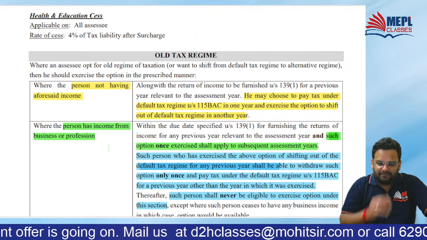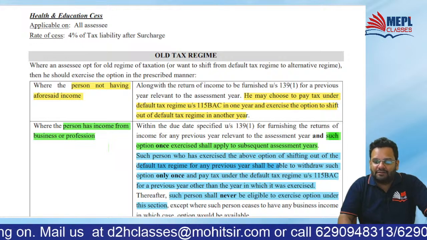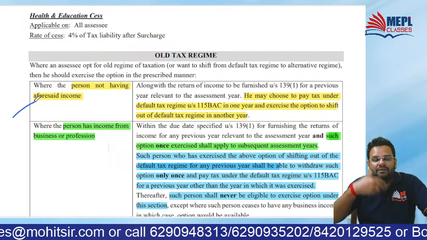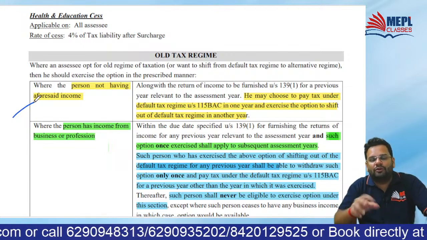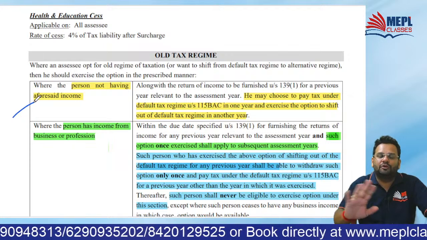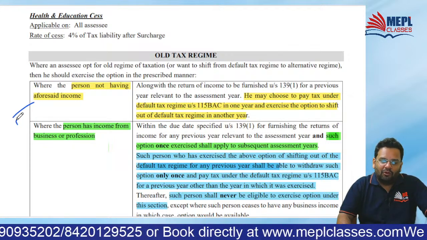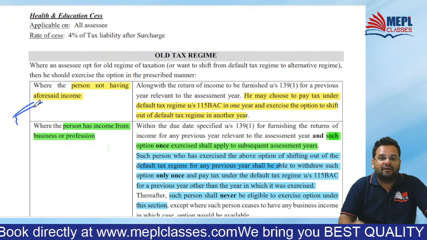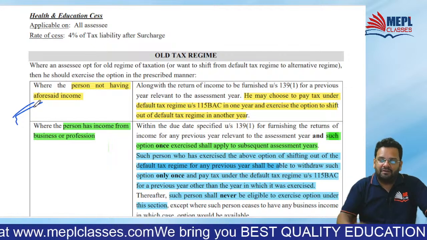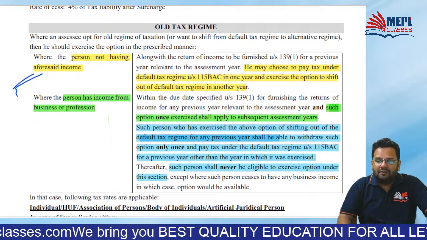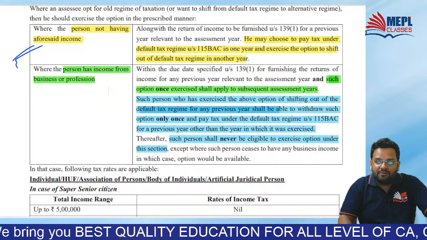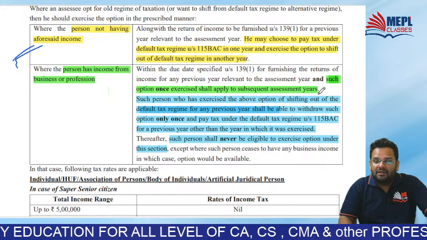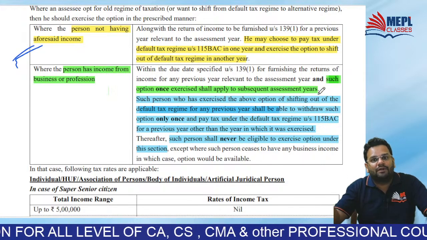So the question is, can I opt for old tax regime? Yes, I may opt for old tax regime. I may shift each year from old to new, new to old, no problem. I can keep on doing that if I don't have PGBP. If I have PGBP, then what happens? Read this: such option, once exercised, shall apply to subsequent assessment years.